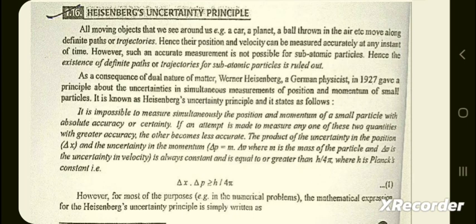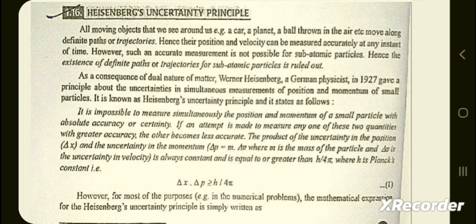It is known as the Heisenberg uncertainty principle, and it states as follows. It is impossible to measure simultaneously the position and the momentum of a small particle with absolute accuracy or certainty. If an attempt is made to measure any one of these two quantities with great accuracy, the other becomes less accurate.